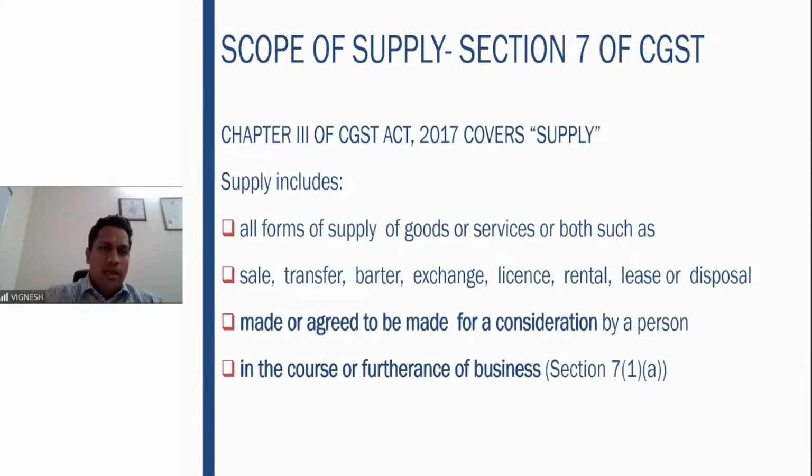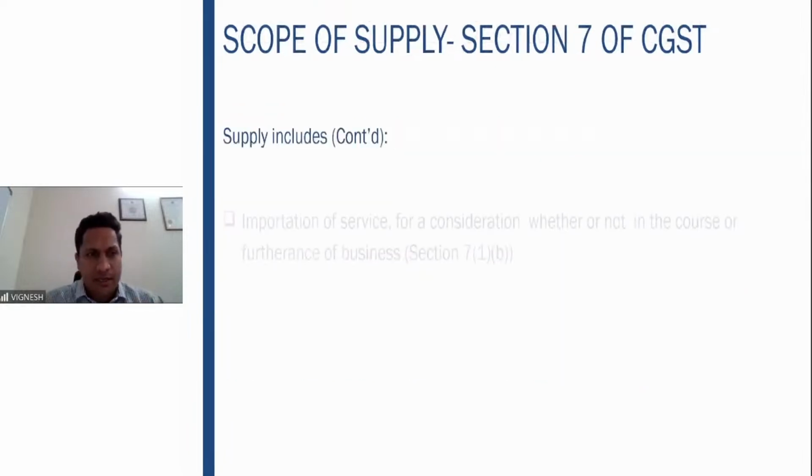It does not mean that in order to be a supply, there has to be a consideration, or in order to be a supply, it has to be in course or furtherance of the business. 7.1a only covers that particular point. That is all forms of goods or supply, such as these 8 activities, made or agreed to be made for a consideration by a person in the course or furtherance of the business. That is your 7 subsection 1 clause A. We will analyze each of these in the coming slides.